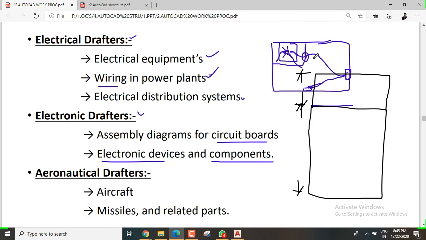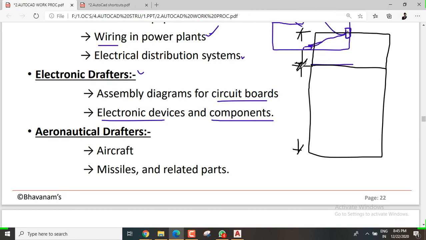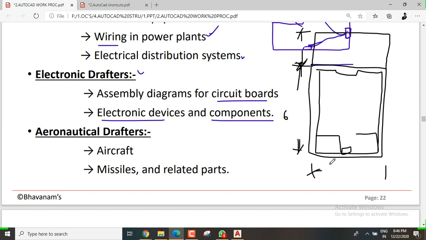At the time we have less space, it means we are restricting that length and width. So we call it a screen size, and the ratio also, the expected ratio, the bezel and these things. So they have a limited space, and in this limited space they need to arrange the motherboard here, the battery here, and the power connection here. These all things, without any CAD software they can't visualize with accuracy. Due to that, for doing these things, the computers and everything, those electronic drafters will do that work.